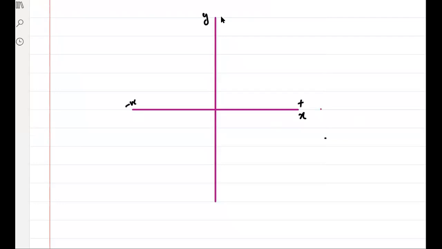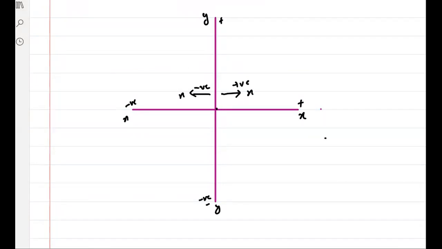And this is positive y-axis, and this is your negative y-axis, right? Now, if anyone is moving in this direction, it is considered positive. But if anyone is moving in this direction, it will be considered negative. Yes or no? Clear? In the same way, upward is positive y, downward is negative y.